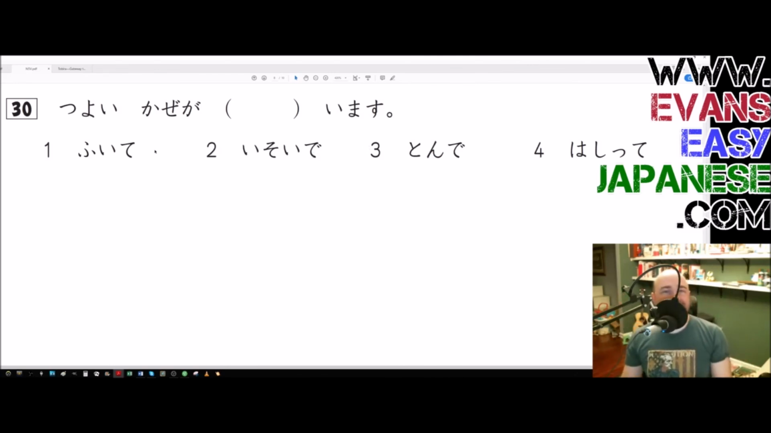I think we figured out the correct answer. And there's not much else to say about this. I'll read it one more time. 強い風が吹いてます. The strong wind is blowing. We got some strong wind blowing, dog.